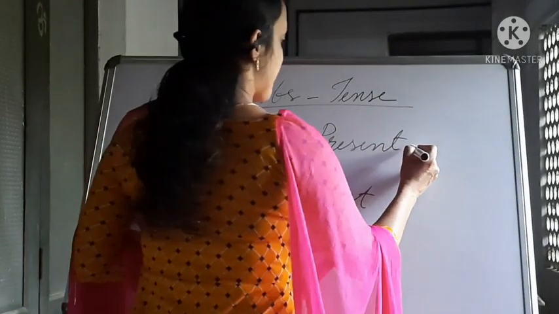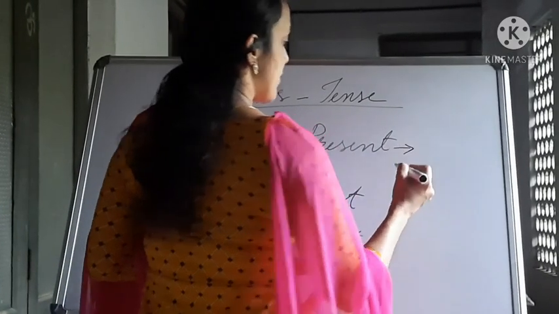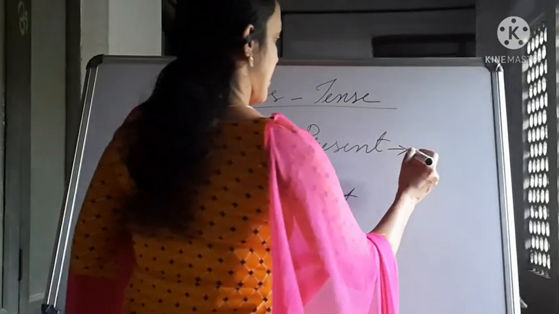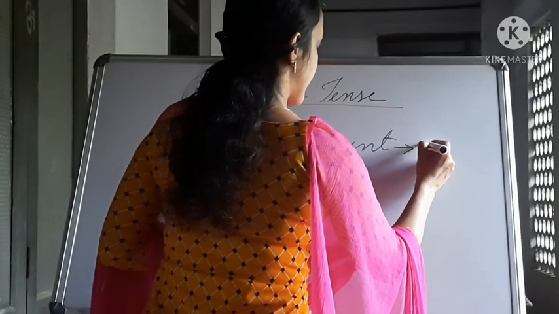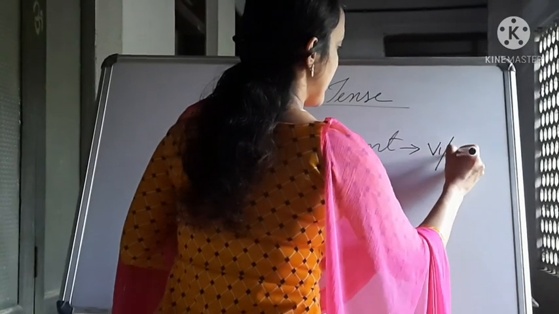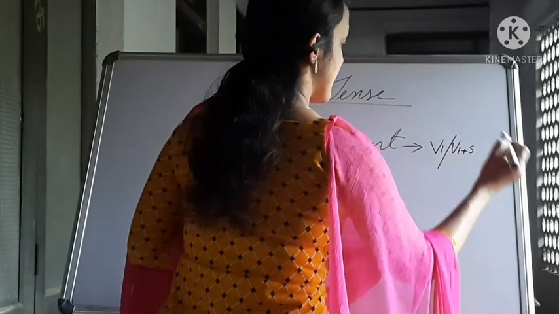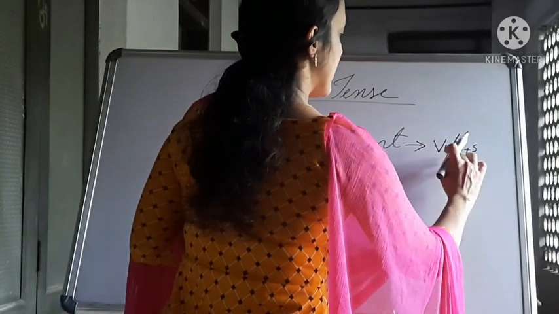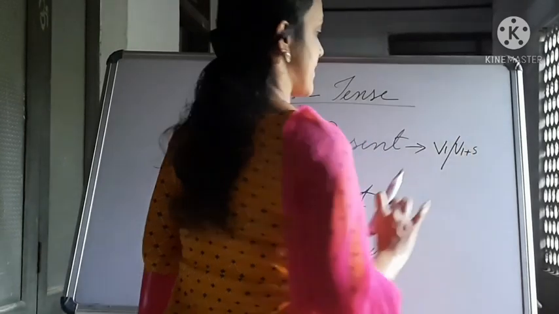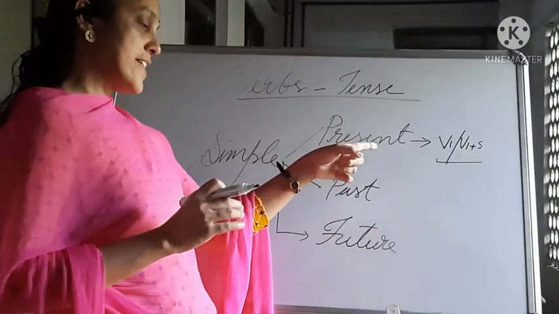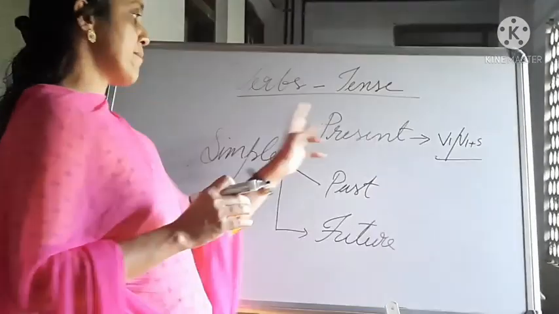Here the rule is this: first you have to write the subject, then subject plus V1, or V1 plus S. This is enough. That is the form of simple present tense.